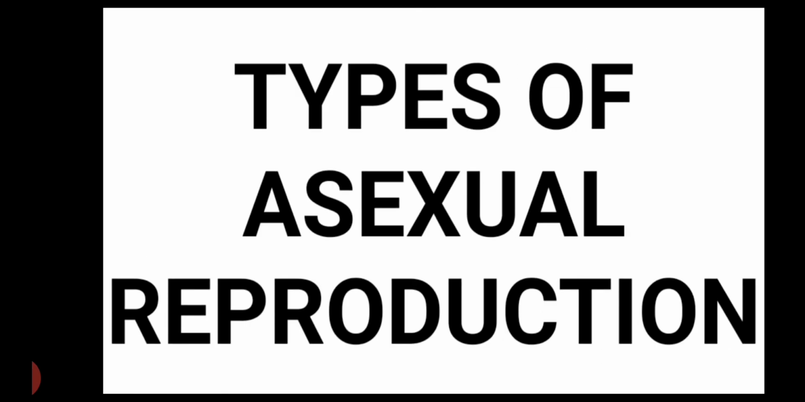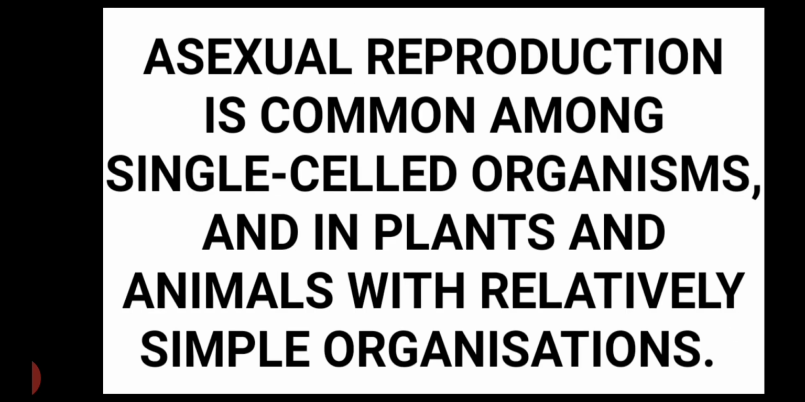Now what are the different types of asexual reproduction? So asexual reproduction is common among single-celled organisms and in plants and animals with relatively simple organization. That means if we compare asexual reproduction in single-celled organisms, in plants and in animals with relatively simple organization, then we will find that it is quite similar.